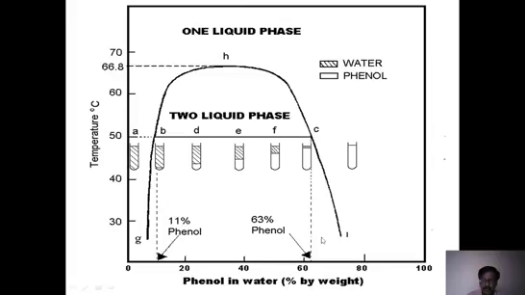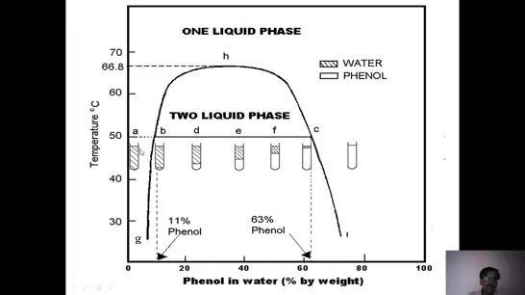Let us take the best example, water-phenol. This is there in the syllabus. Look at this water-phenol system. Here on the left side, this is phenol in water, so phenol is 0% here. If you keep going to the right side, the phenol percentage is increasing. At the right end, phenol is 100%. And on the left side, it's pure water.